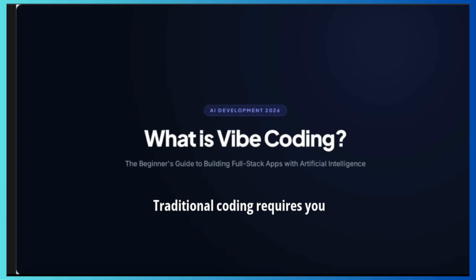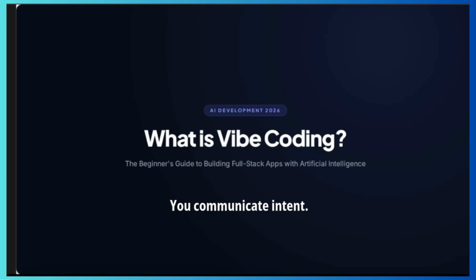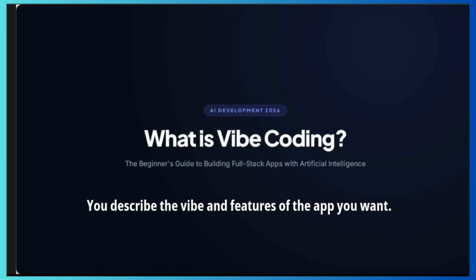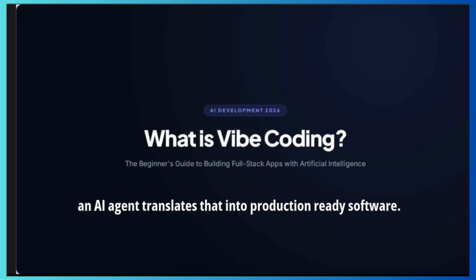Traditional coding requires you to learn strict syntax, logic, and debugging. If you miss a single semicolon, the whole thing breaks. Vibe coding turns this upside down. It's an AI first approach where you don't write code, you communicate intent. You describe the vibe and features of the app you want in plain, natural language. An AI agent translates that into production ready software.